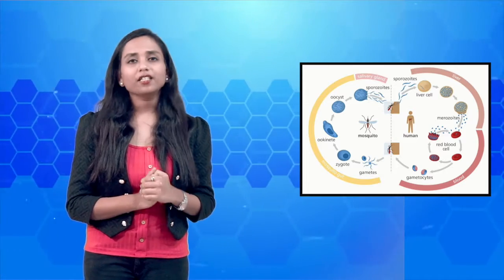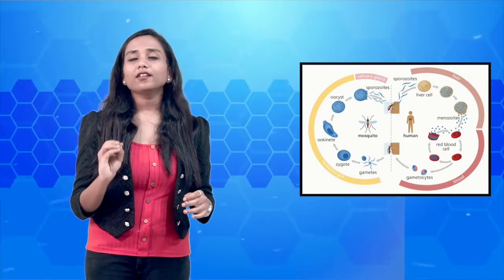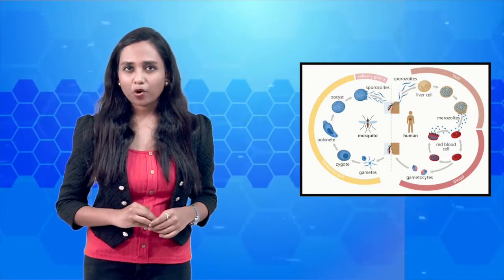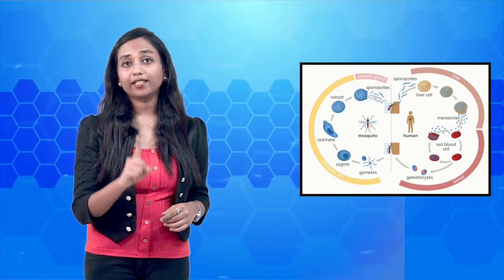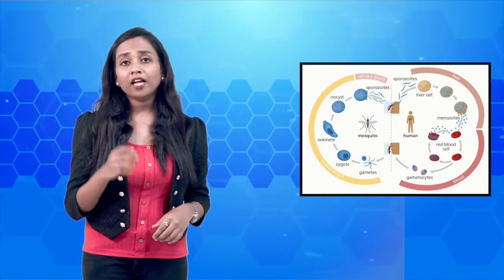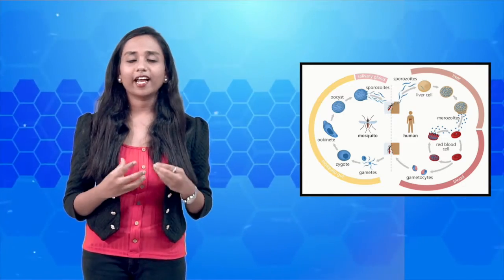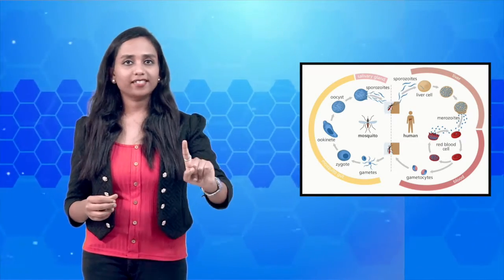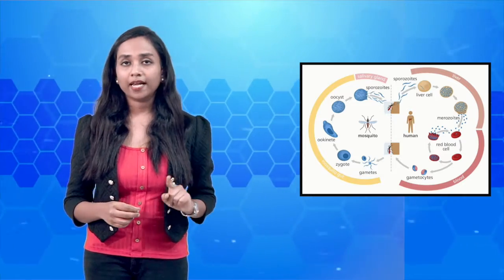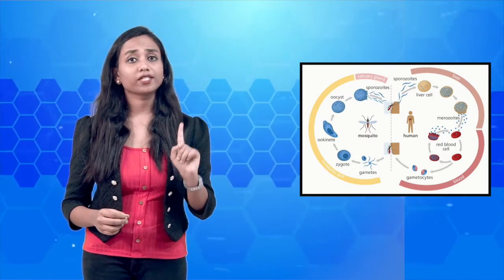Now what happens is, in the mosquito, there is an infective stage of Plasmodium called sporozoites. What are sporozoites? How are they formed? I am going to tell you at the end of this cycle. Now these sporozoites enter the human if the mosquito bites the particular human. These sporozoites are spindle in shape.